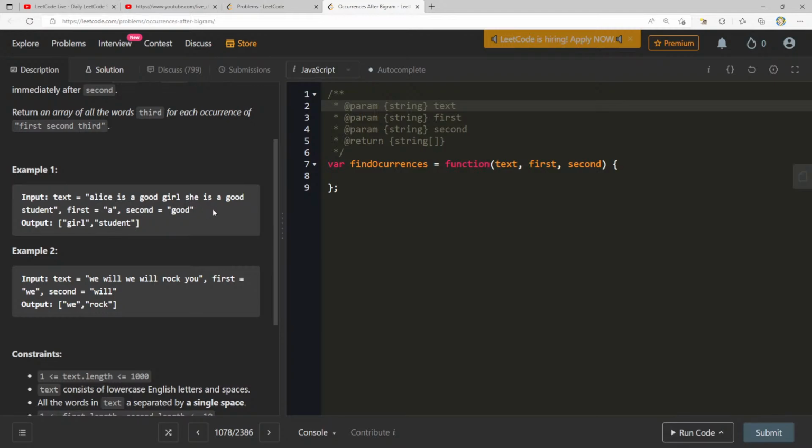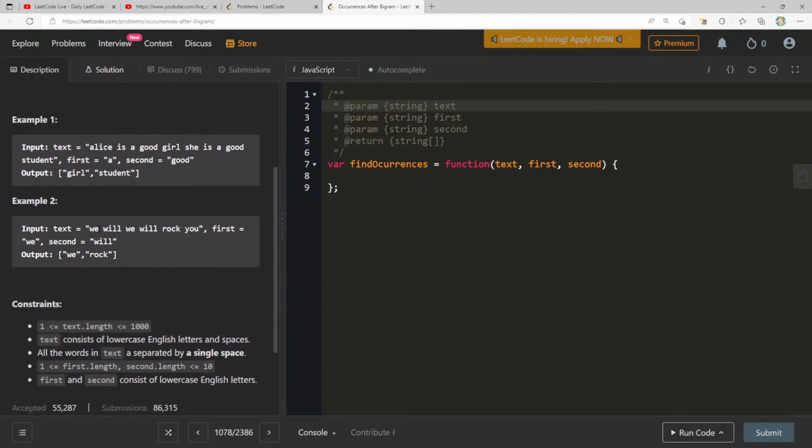But I'm sure there's maybe a more clever way. Can I just look for any indices where "we will" happens? I feel like I've seen people do that. They concatenate both of these, and maybe they look wherever "we will" happens. But then that's not necessarily going to give me the third thing.